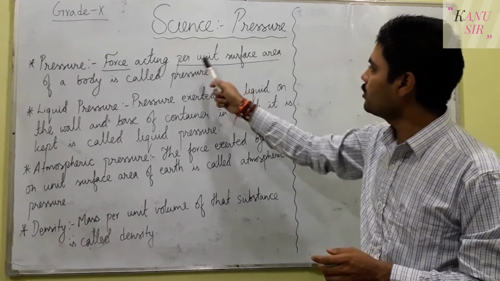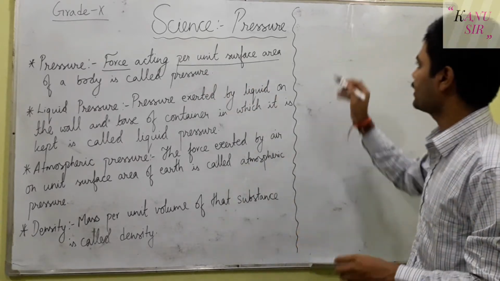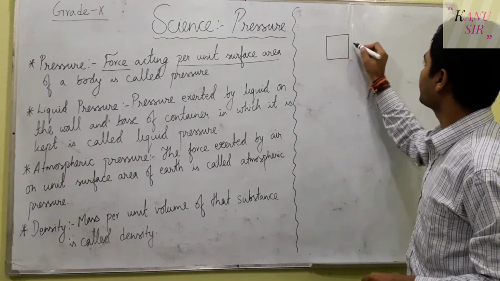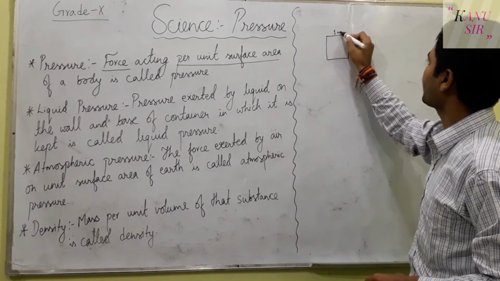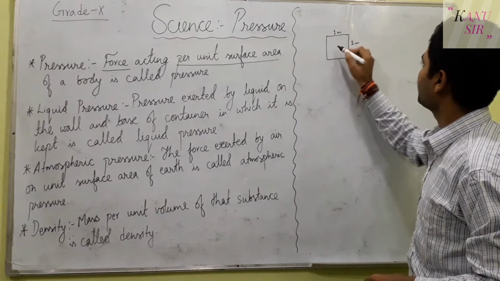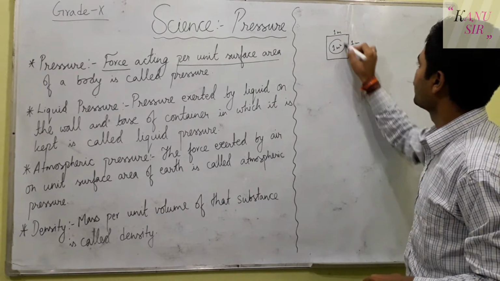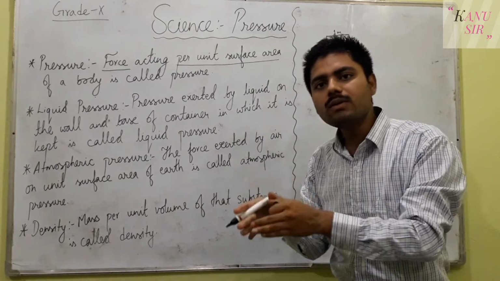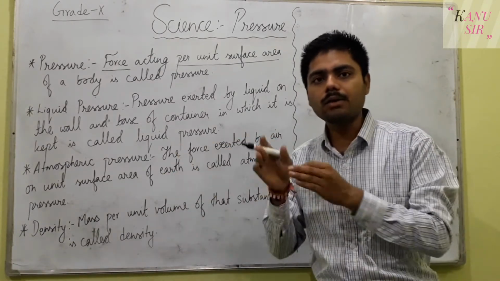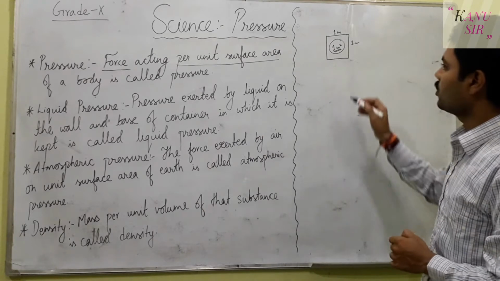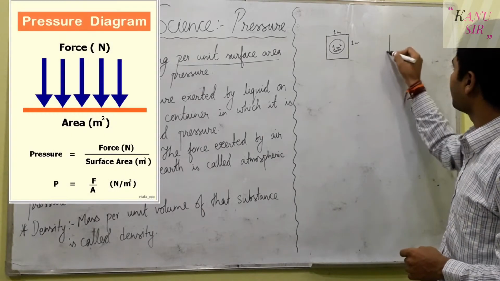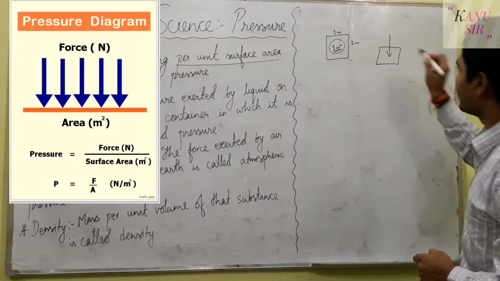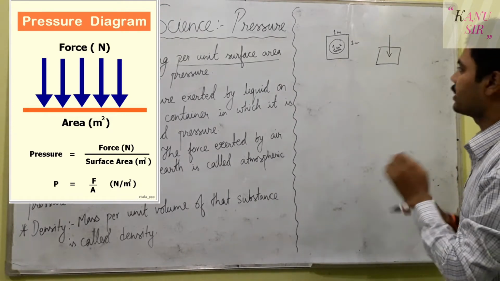And per unit surface area denotes an area whose length and breadth are roughly taken as 1 meter, so it becomes 1 meter square. That is called unit surface area or unit area. So if any force is applied on a certain unit area, then that is called pressure.